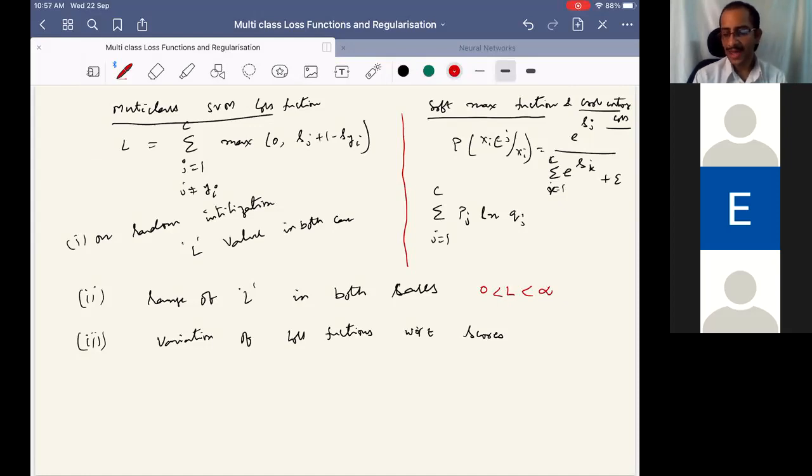So in this case, what may happen? The S can be infinite and the probability can be 1. So in that case, what can happen to the loss, ln of Qi?